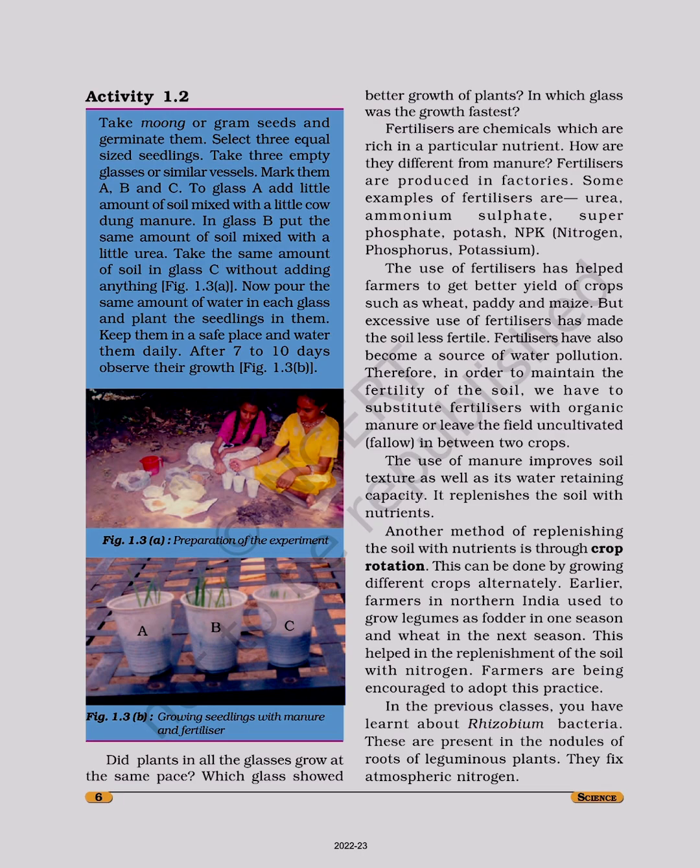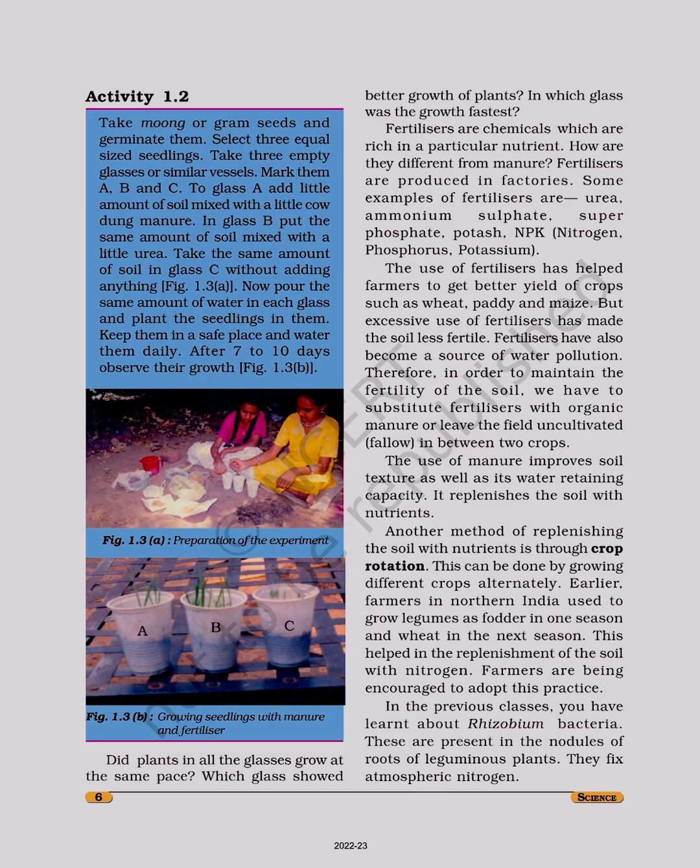Fertilizers are produced in factories. Some examples of fertilizers are urea, ammonium sulfate, super phosphate, potash, NPK, nitrogen, phosphorus, potassium. The use of fertilizers has helped farmers to get better yield of crops such as wheat, paddy, and maize. But excessive use of fertilizers has made the soil less fertile. Fertilizers have also become a source of water pollution.